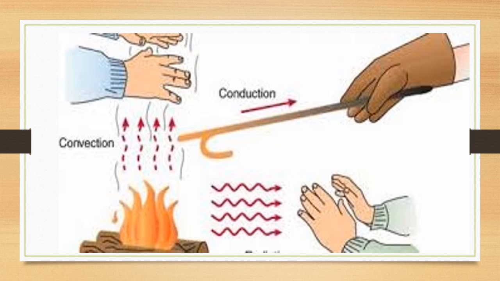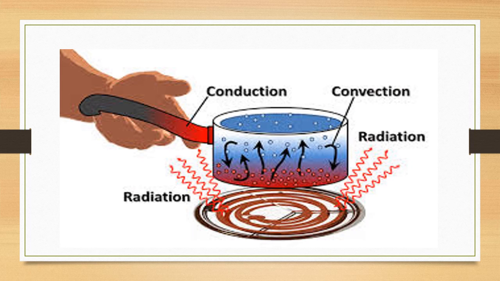In radiation, what happens? Electromagnetic rays play a very important role, and even if you are far, this heat will reach you. So a simple fire can show you all these things in 1 second. Again, you can understand how conduction, how convection, and how radiation, how by these three means the transfer of heat is occurring. You can clearly understand from the picture.